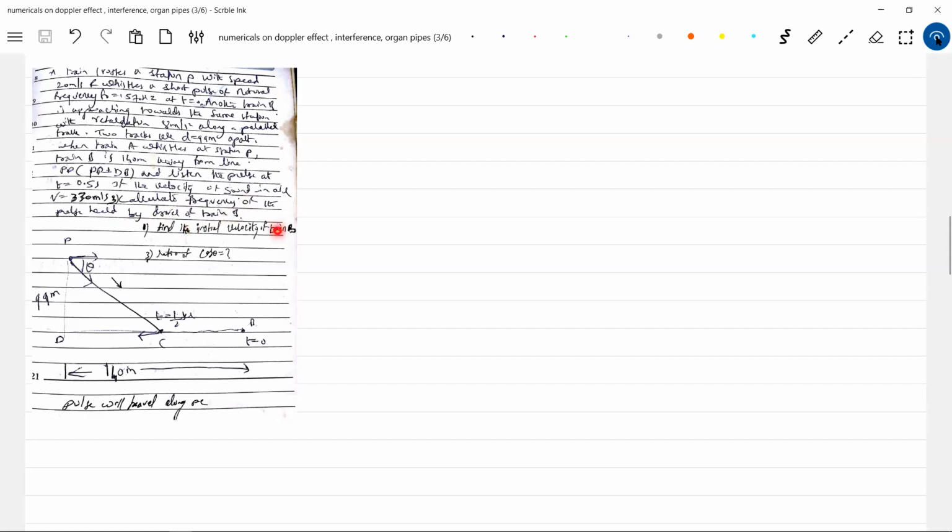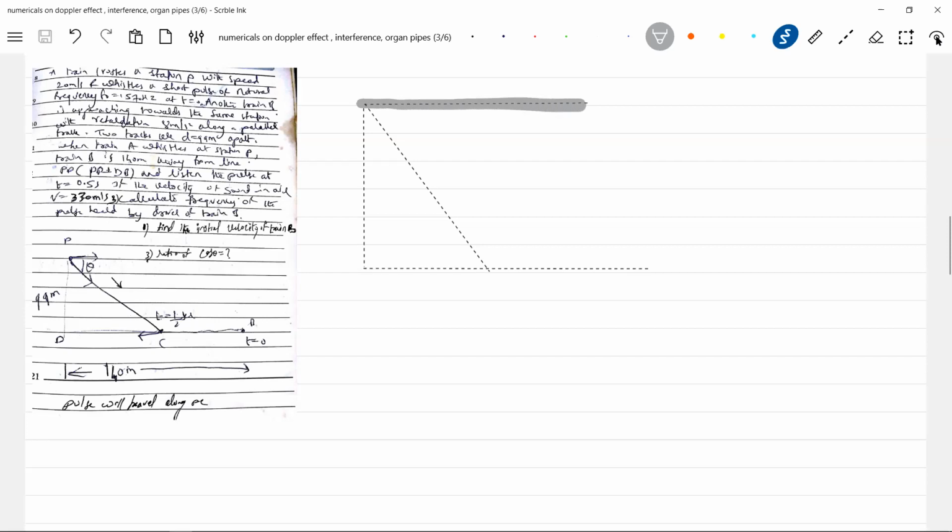Find the initial velocity of train B. And it is asking to get the cos theta also. I'll put the total diagram. These are the tracks, these are the two tracks.